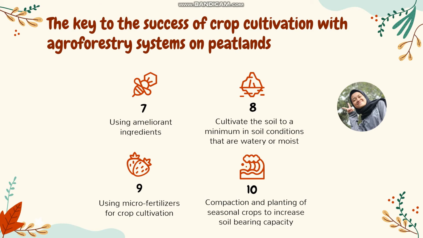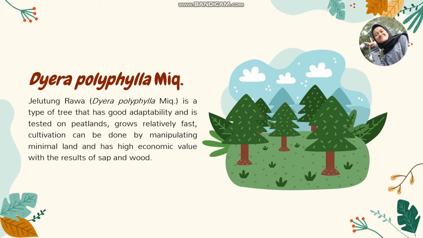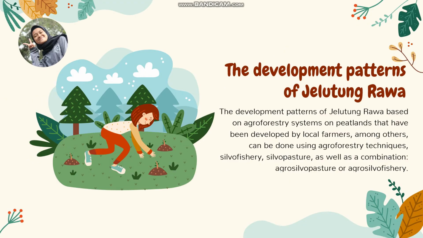the soil. One type of plant used for peatland management is Jelutung rawa or Dyera polyphylla, which is a tree species that has good adaptability and is suited to peatland. It grows relatively fast, cultivation can be done with minimal land manipulation, and it has high economic value, with the result being sap and wood. The development pattern of Jelutung rawa based on agroforestry systems on peatlands that have been developed by